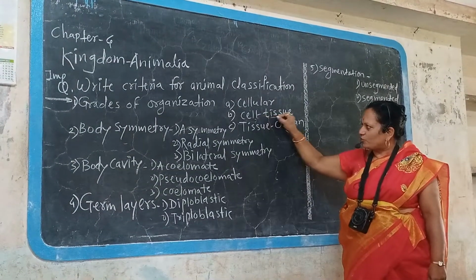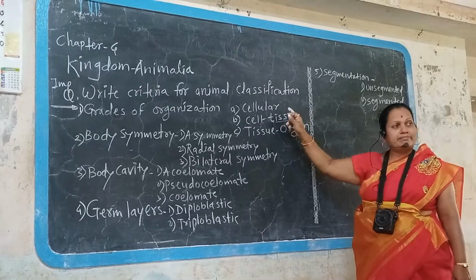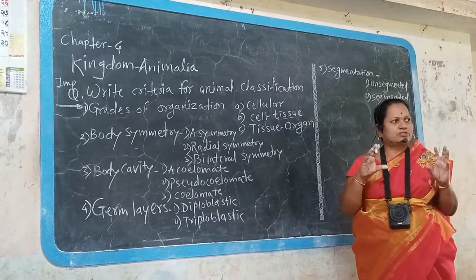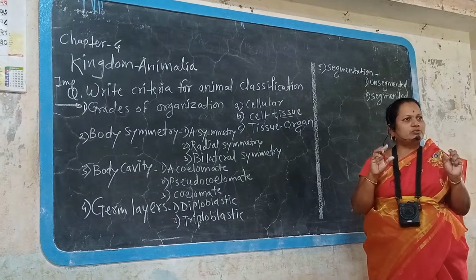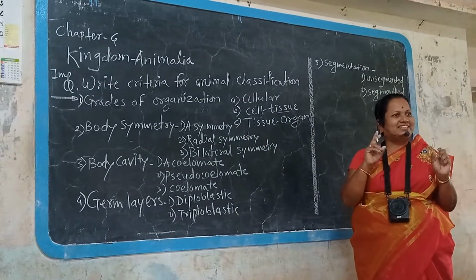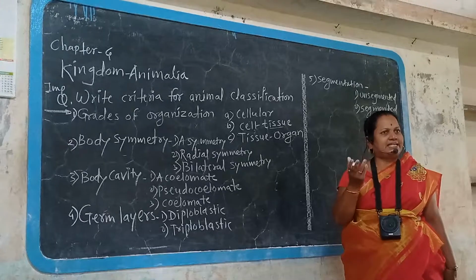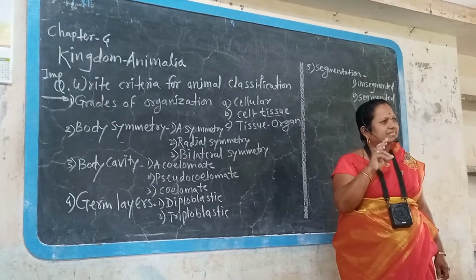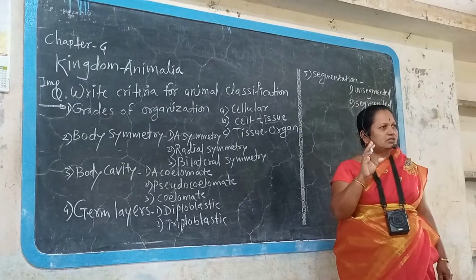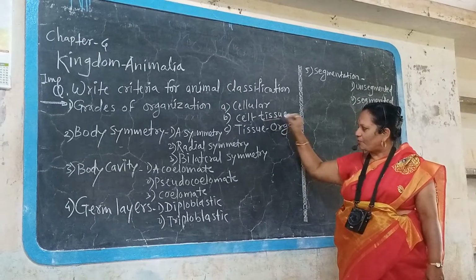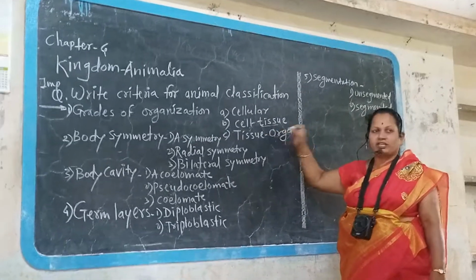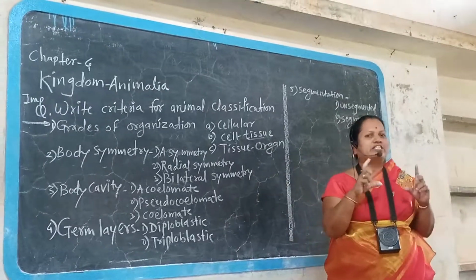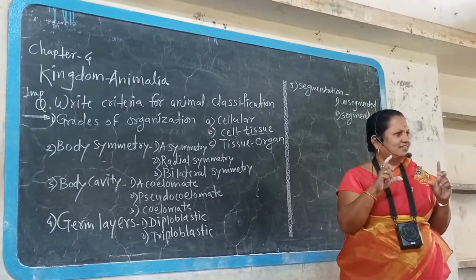Then cell and tissue organization. That means in some animals, cells aggregate and form tissue. What is meant by tissue? A tissue can be defined as a group of cells having similar structure and similar function. That is called as tissue. Tissue level of organization. Then tissue organ level of organization. That means many tissues coming together forming an organ.